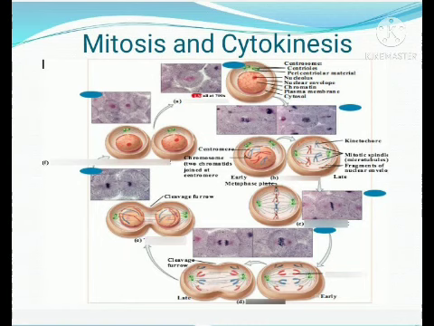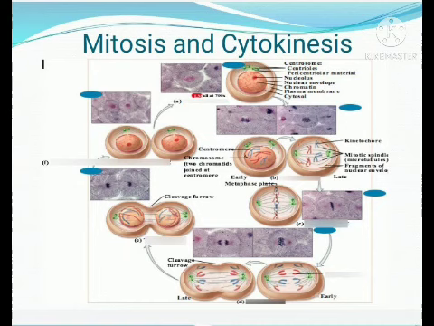Look at the picture carefully. In anaphase, you can see that the centromere gets split and there is a way to move to the side. What is that? That is the spindle fibers. Here the centromere is getting split, and the sister chromatids move towards the opposite poles through the mitotic spindle.